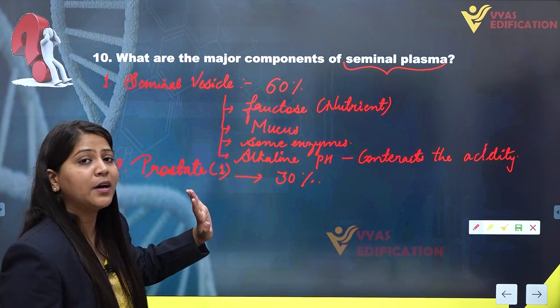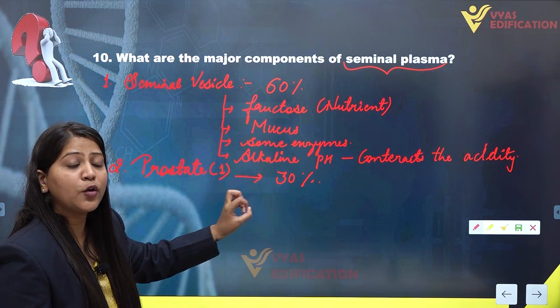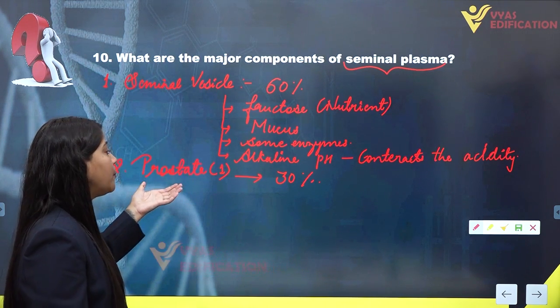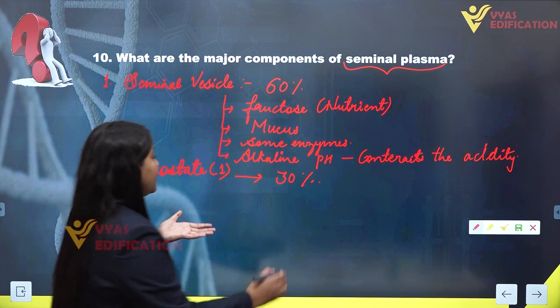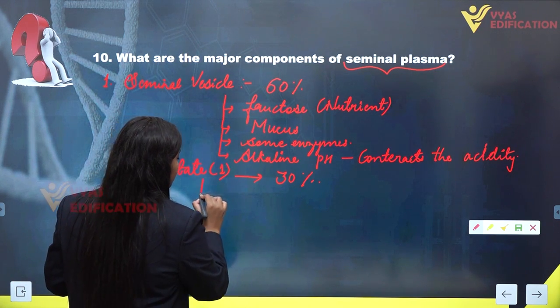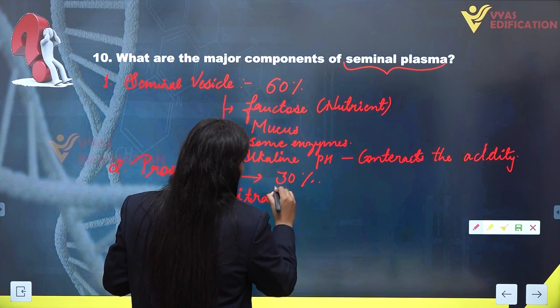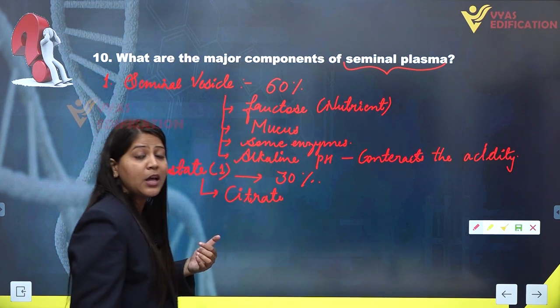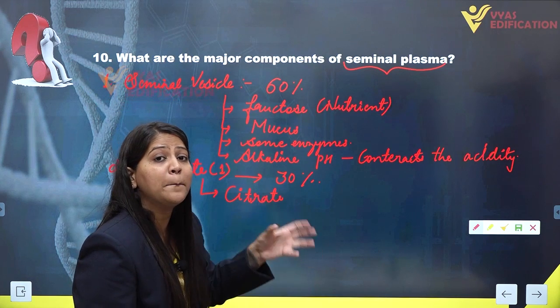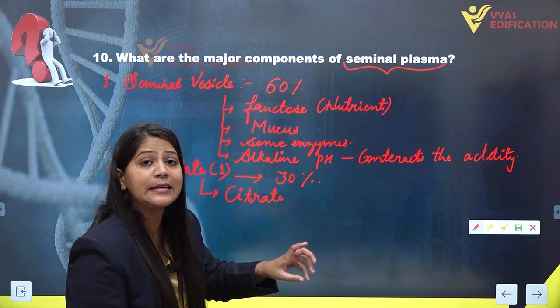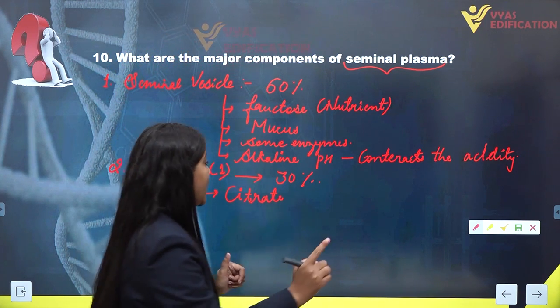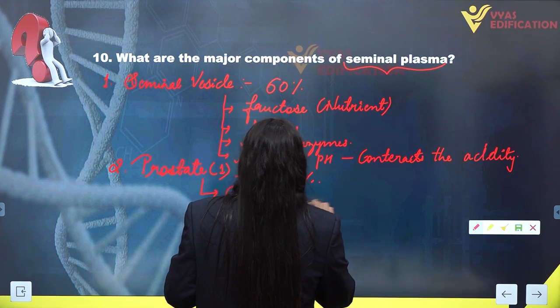What does it provide? The prostate gland provides citrate, which is a nutrient for the mitochondria present in the middle piece of a sperm cell. So this is the energy source.